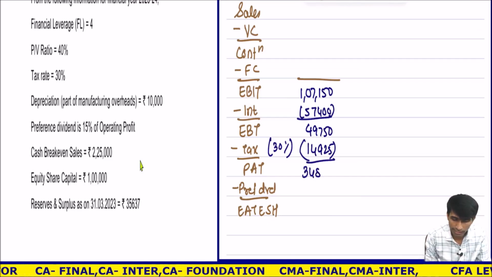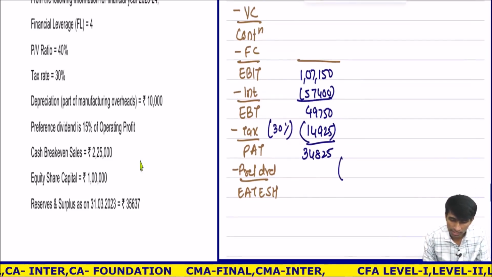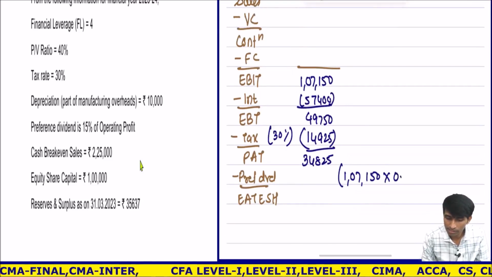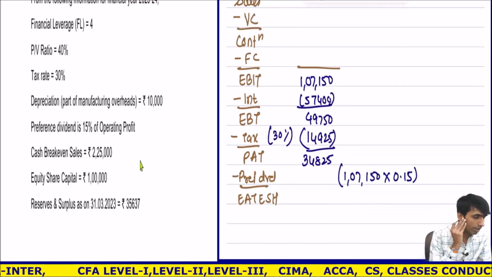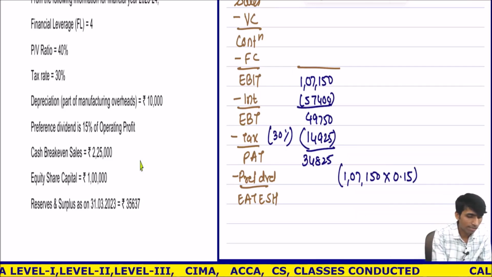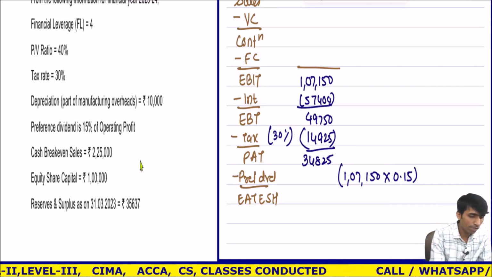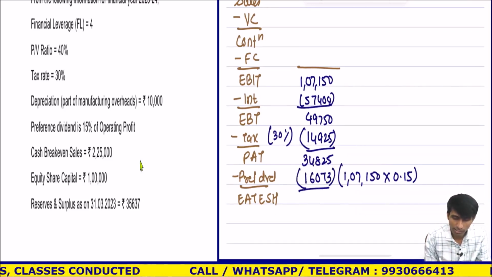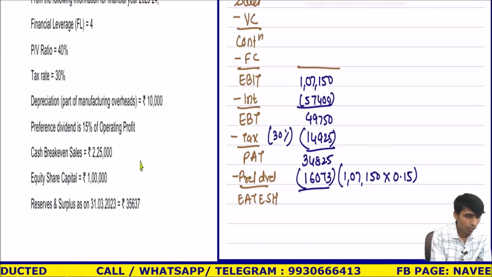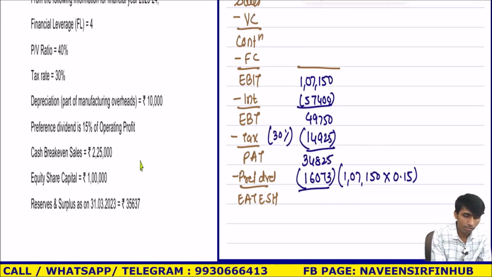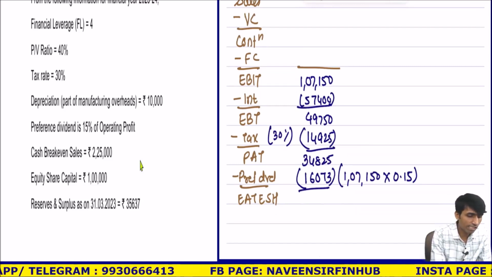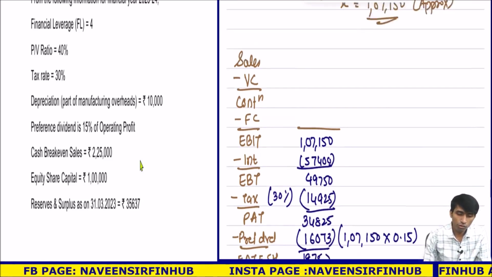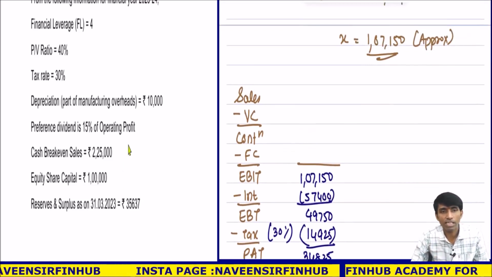It is 34,825. Preference dividend I know, that is 15% of EBIT, 0.15, correct? 1,07,150 into 15% comes to 16,073. I am rounding it off. Okay. So 34,825 minus 16,073 comes to 18,752, the earning available to equity shareholders. Okay, fixed cost, contribution, sales, this much is only remaining. See, everything other we have done.